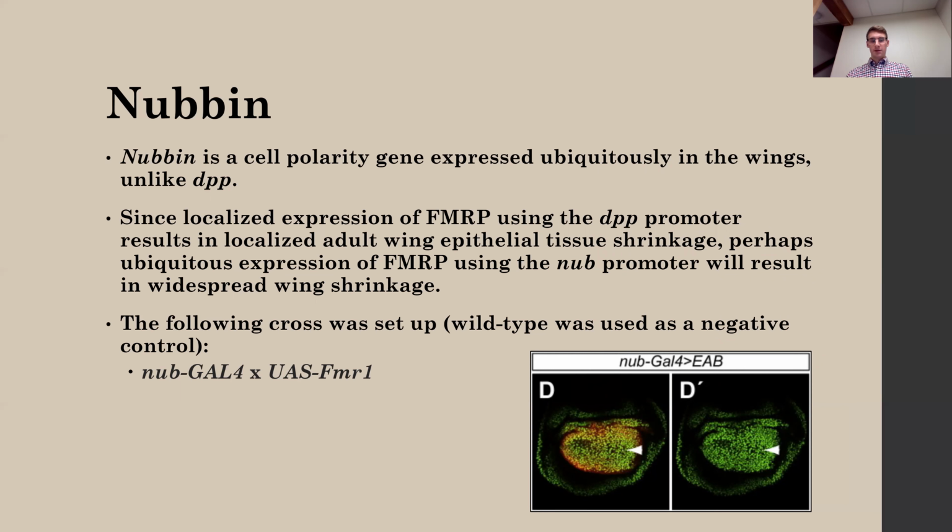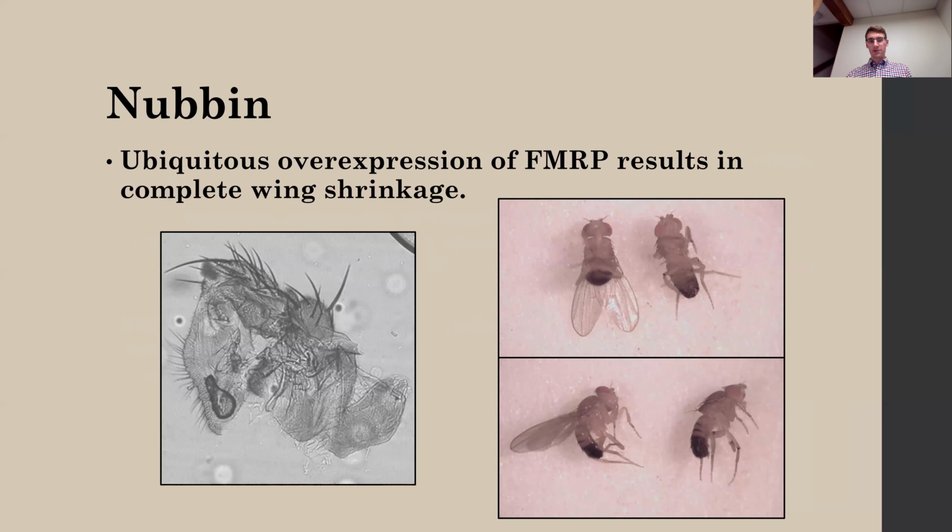So I set up a similar cross to the previous one, this time using the nub tissue-specific promoter instead of DPP, and found that ubiquitous overexpression of FMRP does result in nearly complete wing shrinkage. On the left, you can see an adult wing from a nubbin fly that was removed and mounted. The actual wing is this structure down here, which is clearly very deformed and shrunken compared to the wild type.